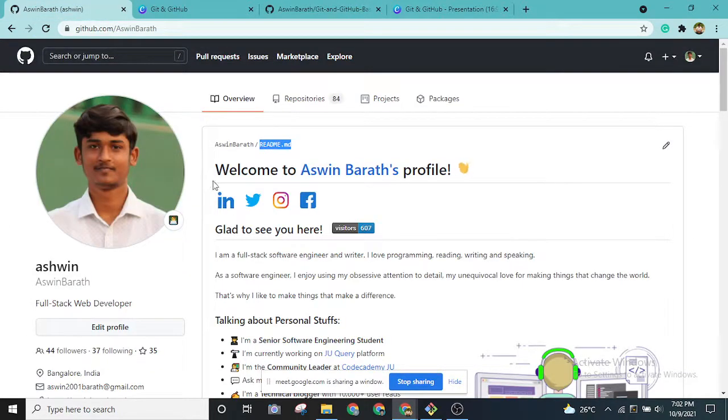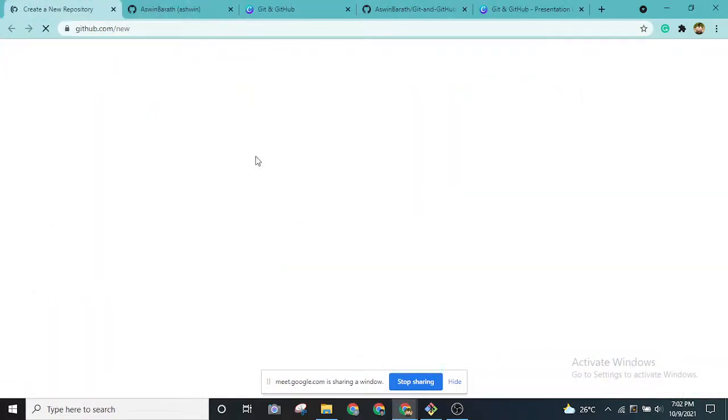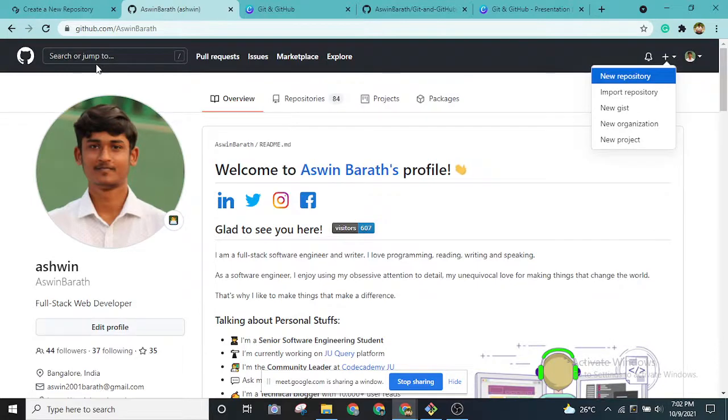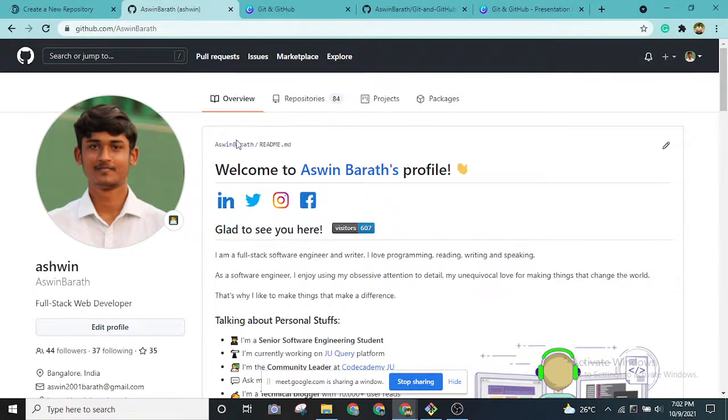Okay, so there's actually two types of words that are present over here, right? So one is actually my username, Ashwin Bharat, right, present over here, where A and B are capital. So this is actually the username given to us when we are creating this account. Okay, so whenever you create a new repository with your username itself, it will create this special repository present, right? Let me open this up as well.